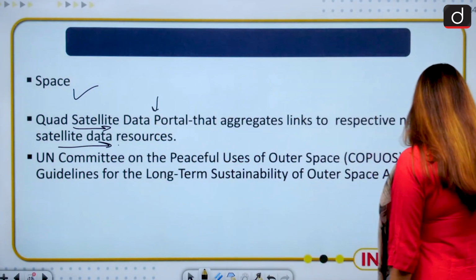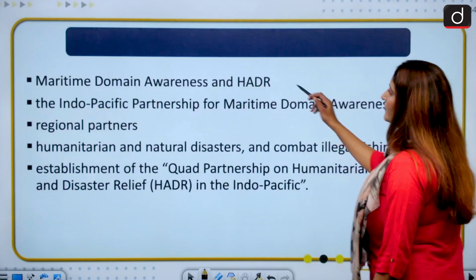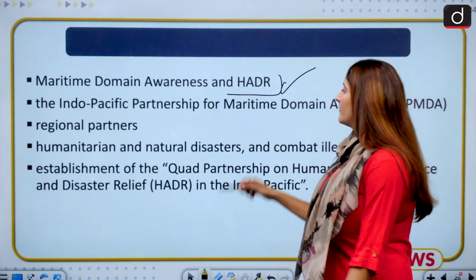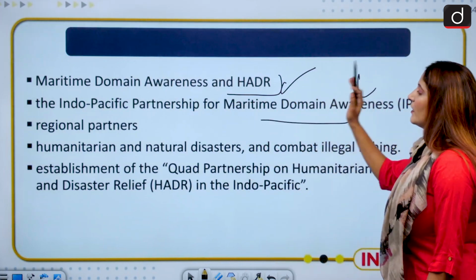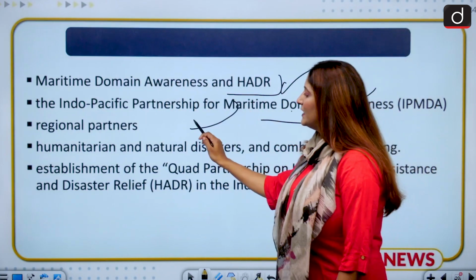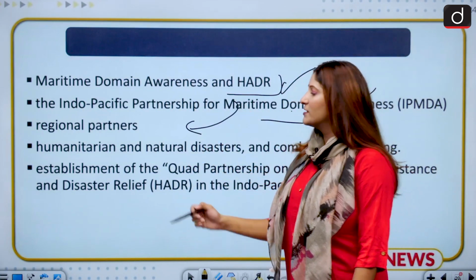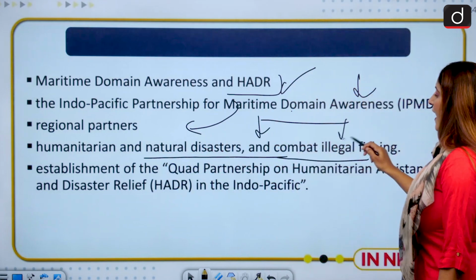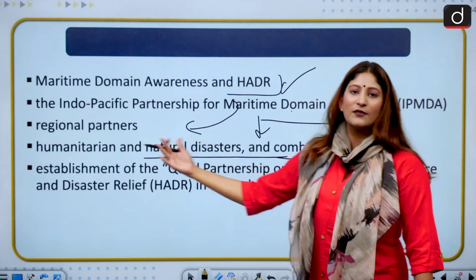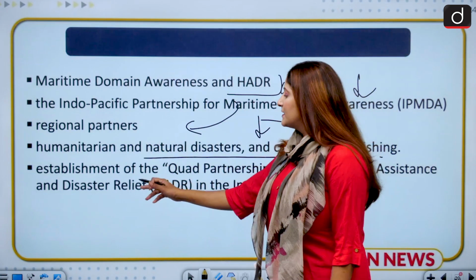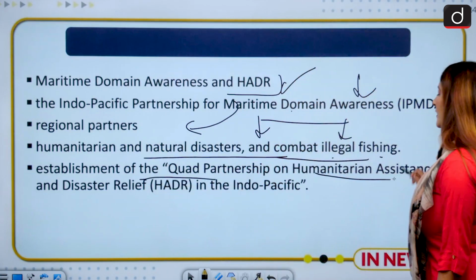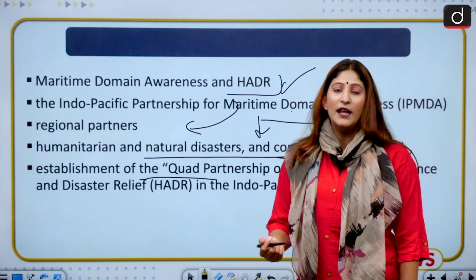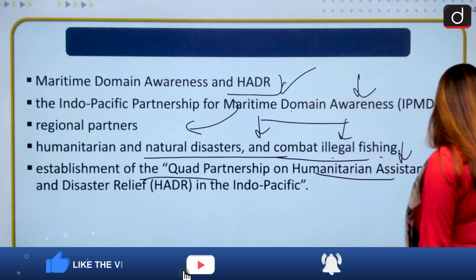Okay, moving on, the next thing is Maritime Domain Awareness and HADR. The Indo-Pacific Partnership for Maritime Domain Awareness will have a link with the regional partners, whatever the regional partners are present, on humanitarian and natural disasters and to combat illegal fishing. All these factors will be taken care of. Then, the establishment of the Quad Partnership on Humanitarian Assistance and Disaster Relief. This has also been developed for the Indo-Pacific. Now, these are the many facets.